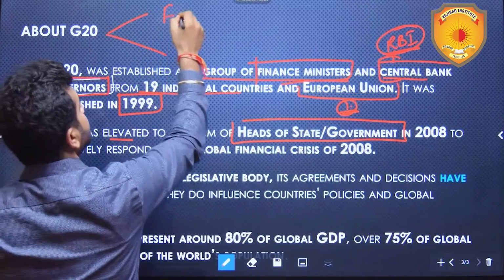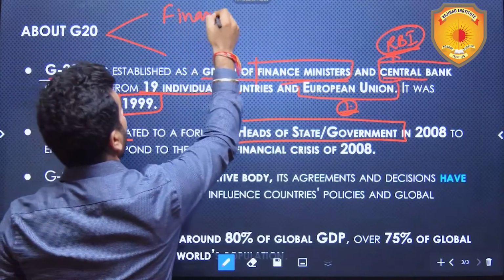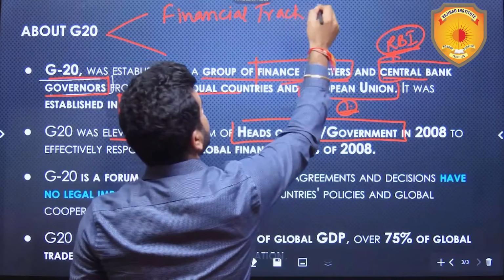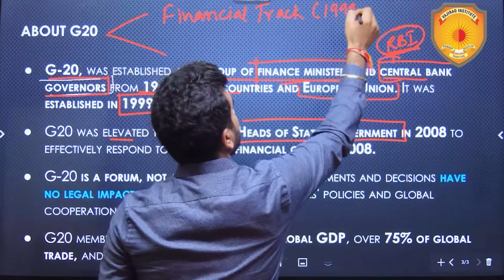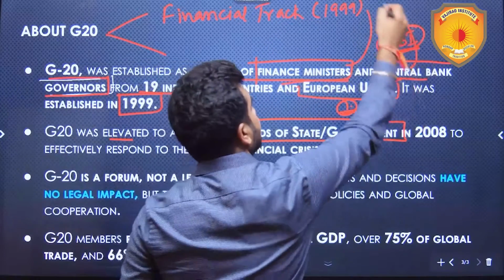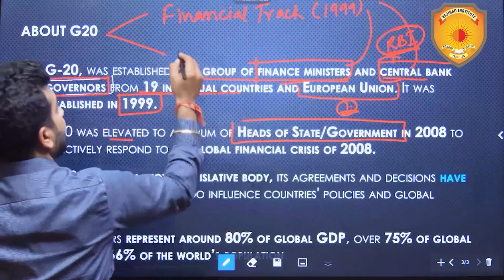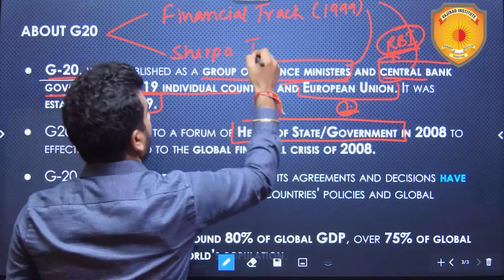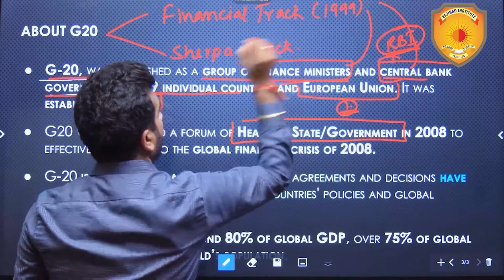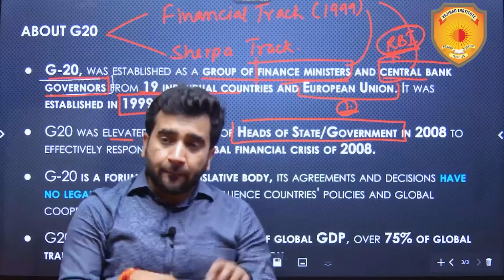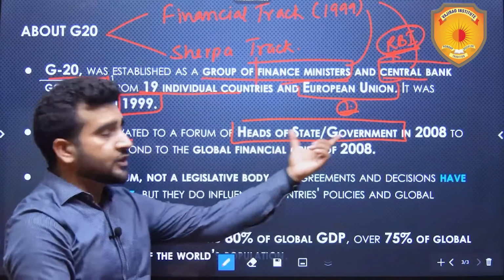The first track was the financial track, which was created way back in 1999 when G20 was formed, comprising finance ministers and central bank governors. The second track was called the Sherpa track. A Sherpa is an individual who is a representative of the head of the state or head of the government.